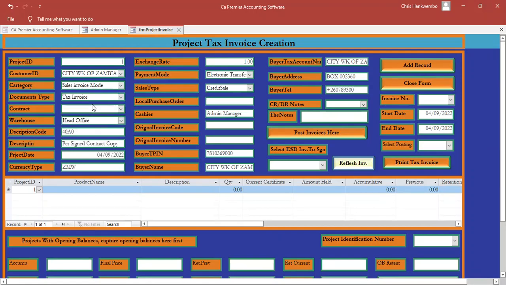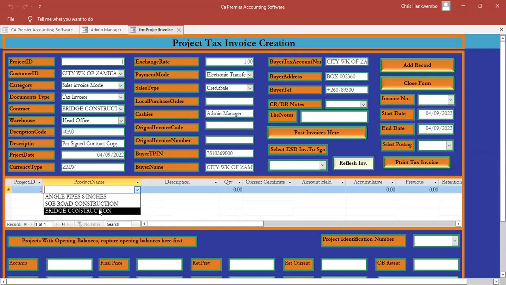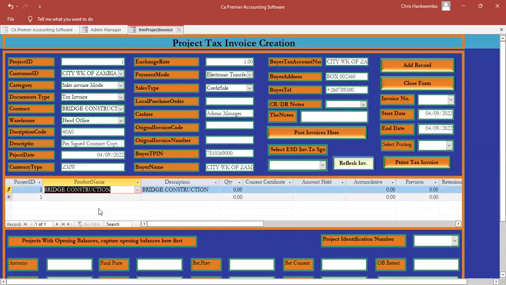Then now here, you select the contract type, okay? So they are saying we are supposed to build bridges, construction there, right? Okay, so now, after doing that, you simply again select the bridge construction here. So quantity is only one bridge. We don't have 10 or whatever. It's only one which we are building. This one is not a product. They are not like the products where you have to sell 20 or whatever. No, it's maybe one at a time.